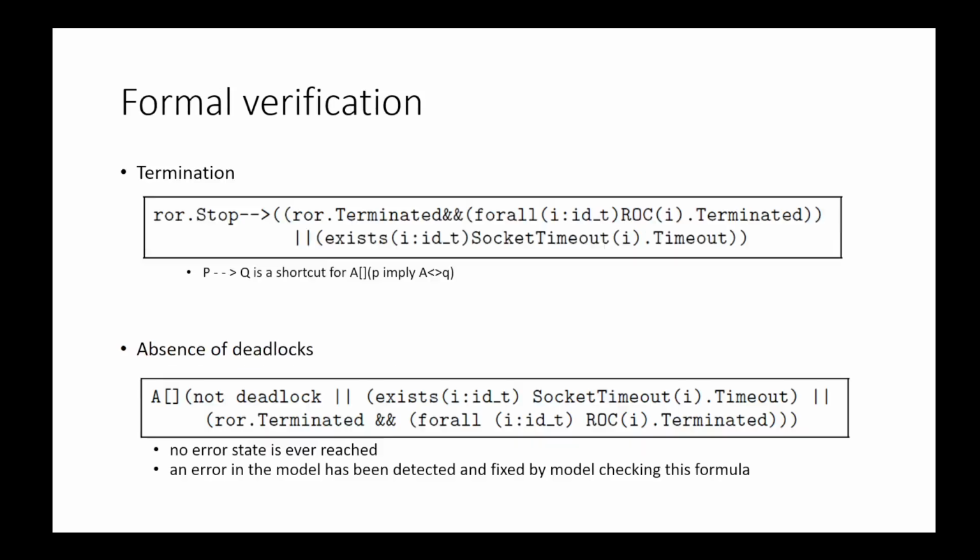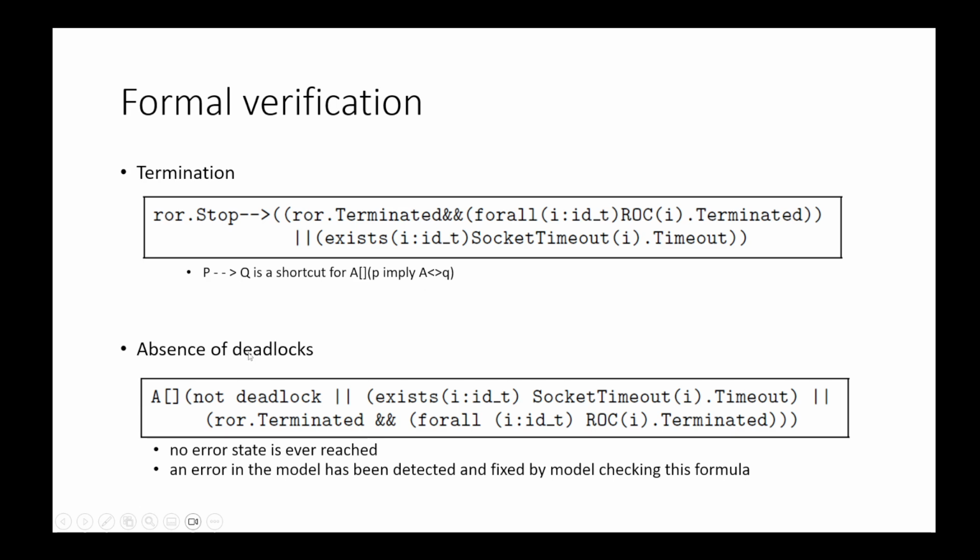And this is exactly expressed with this query. This is a shortcut for this STL property in UPPAAL. Whenever the orchestrator decides to terminate, either the orchestrator and the services terminate or a socket timeout is reached. Similarly, we have a query for the absence of deadlock.